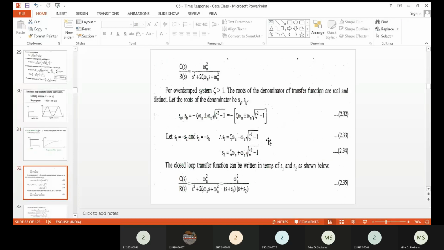So here we are going to take C of s divided by R of s, omega n square divided by s square plus 2 del omega n s. Here the del value is greater than 1, therefore you are going to take the roots as it is.